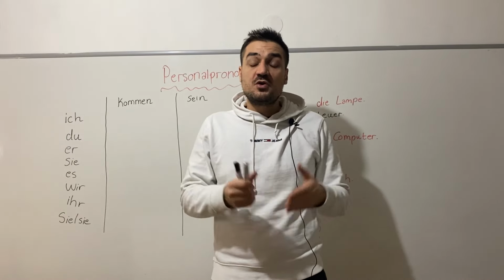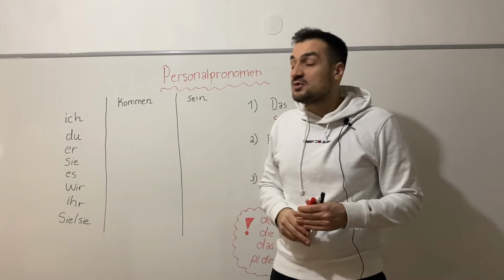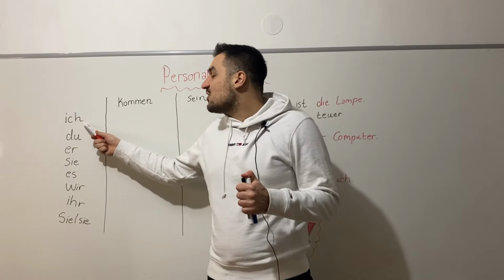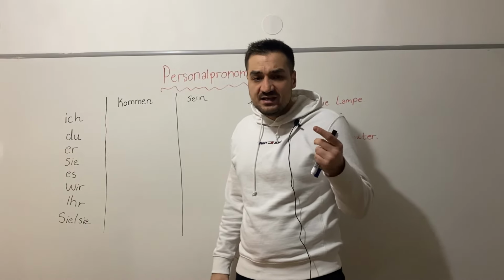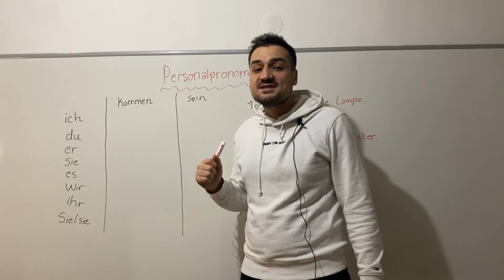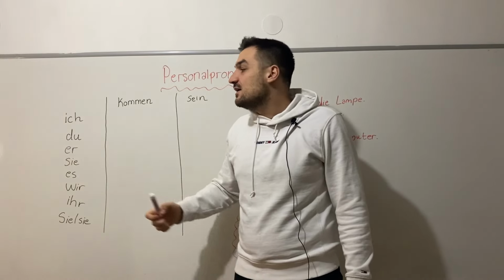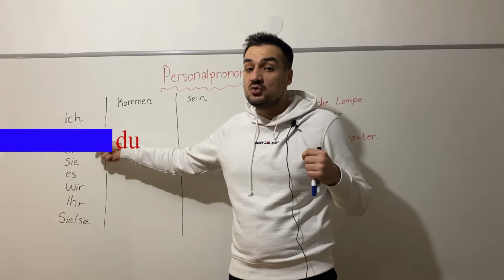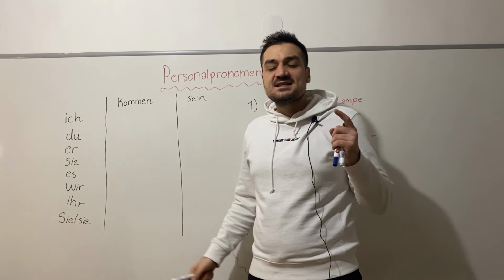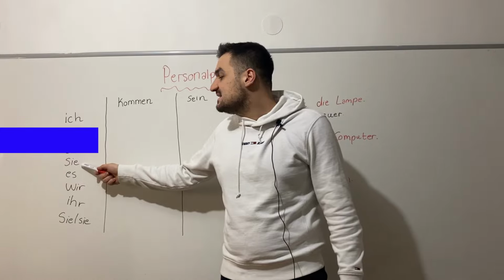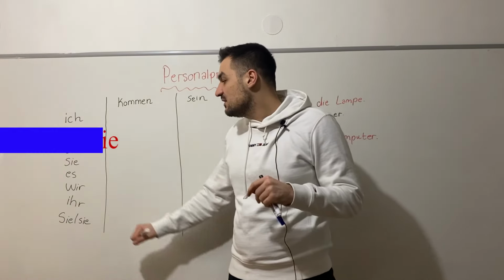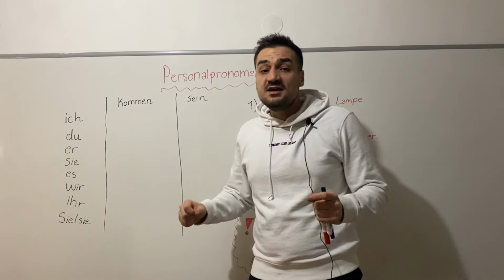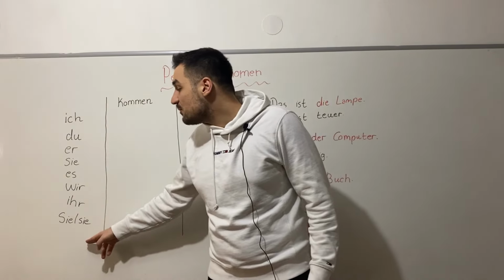First of all, we must learn what the personal pronouns are. I wrote them on the right side. Here we can see the personal pronouns. We are starting with ich. Ich is I. We are pronouncing it like ich, I. And then du, it's you. Er is he. Sie is she. Es is it. In this case, we are conjugating the verbs with the personal pronouns.